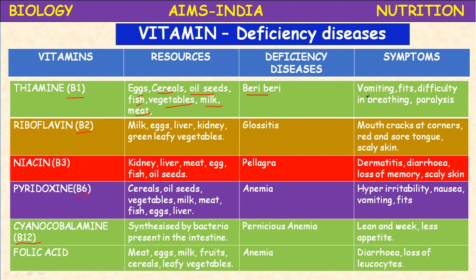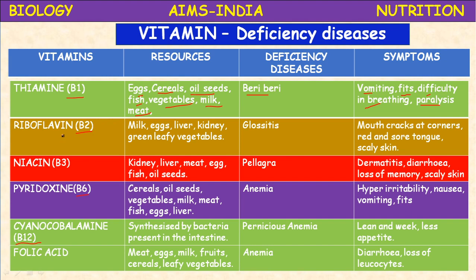What are the symptoms of beriberi? Vomiting, fits, meaning convulsions, difficulty in breathing, loss of appetite, meaning loss of hunger, and paralysis. These are the symptoms of vitamin B1 deficiency. Thiamine deficiency leads to beriberi disease.